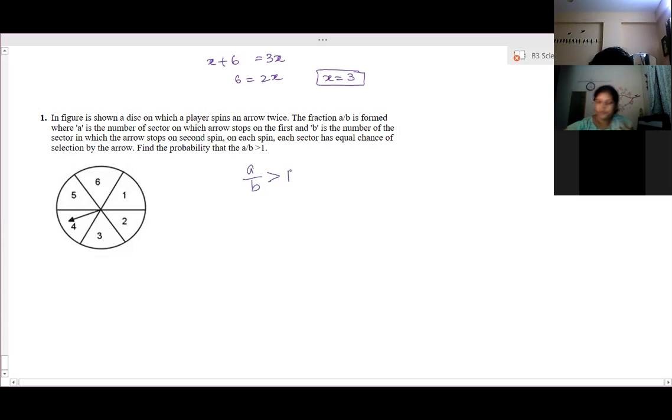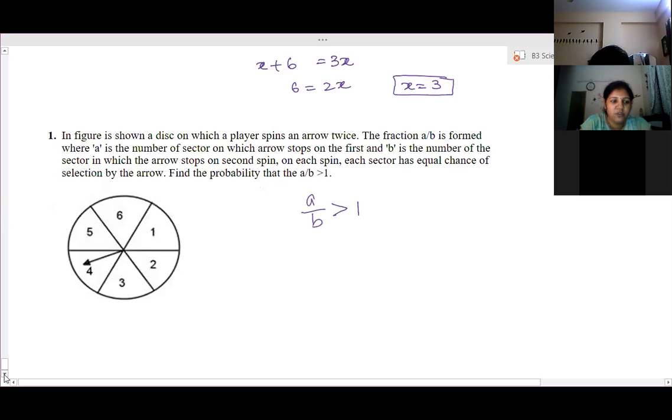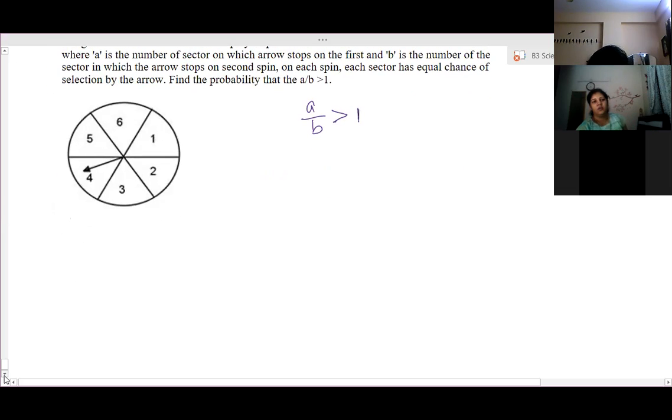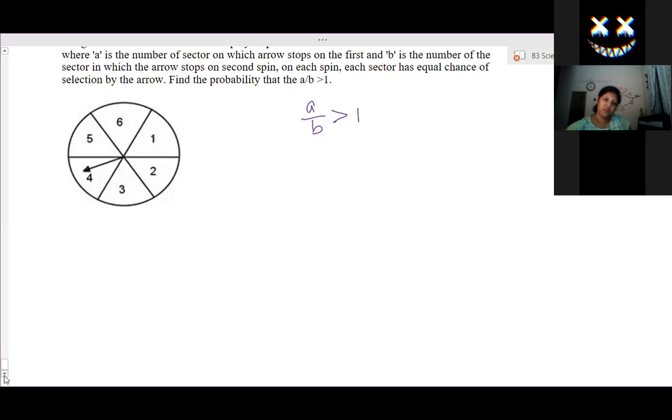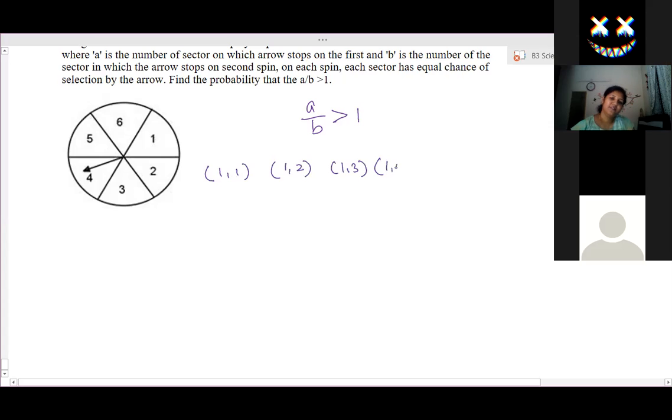So in this case, first we have to find out all possible outcomes. In one spin, it can stay on any one of 1, 2, 3, 4, 5, 6. And in the second spin also, it can stay on any one of the outcomes 1, 2, 3, 4, 5, 6. Suppose in the first spin, it lands on 1. So in the second spin, where will it land? 1, 2, 3, 4, 5, or 6. So the outcomes possible are 1 1, 1 2, 1 3, 1 4, 1 5, 1 6. Outcomes of 2 dice.